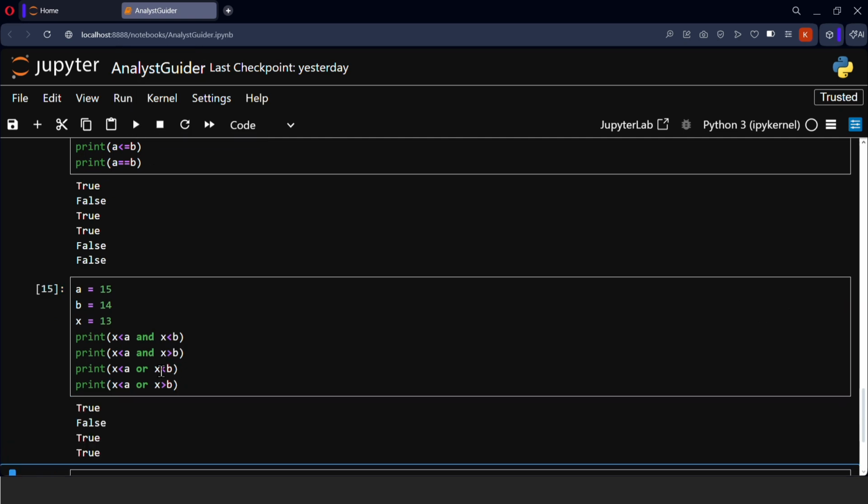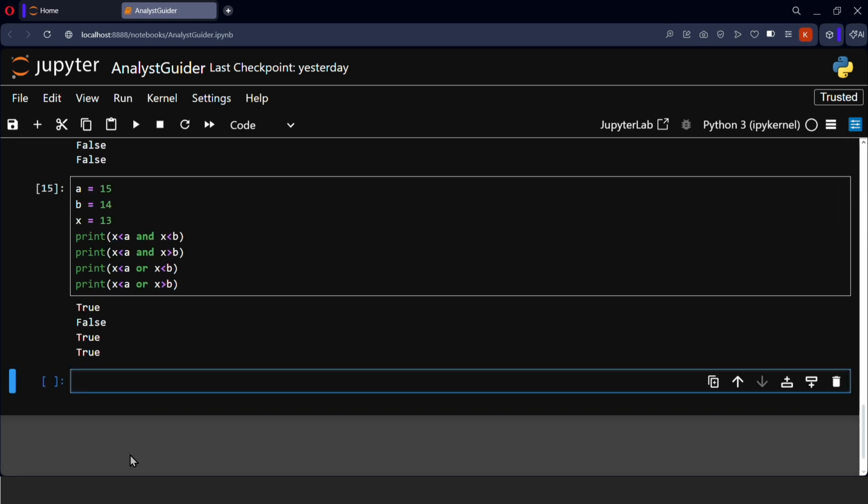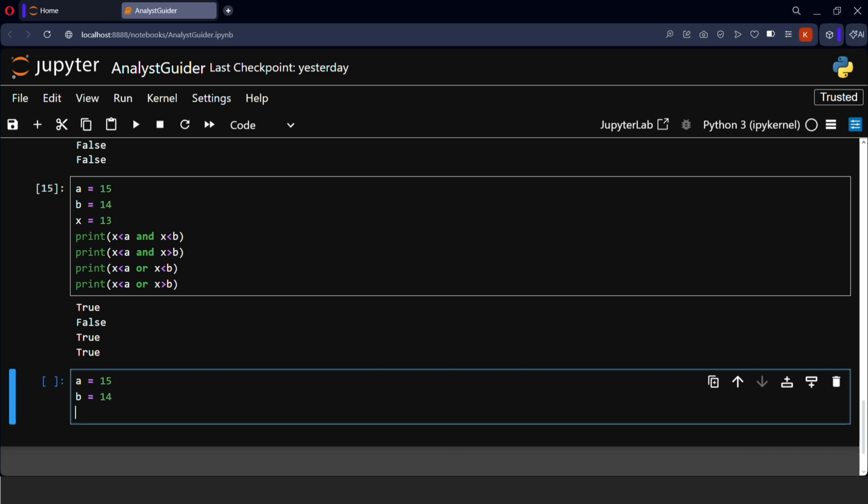Yep. Coming to the NOT operation, unlike AND and OR, we'll use the NOT operation mostly for a single value. Okay, so let me type it. A is equal to 15, B is equal to 14. Print. No problem, you can even use this for multiple variables too, like I'll be showing you. A is greater than B is true. So print A is greater than B. I'll be getting true.